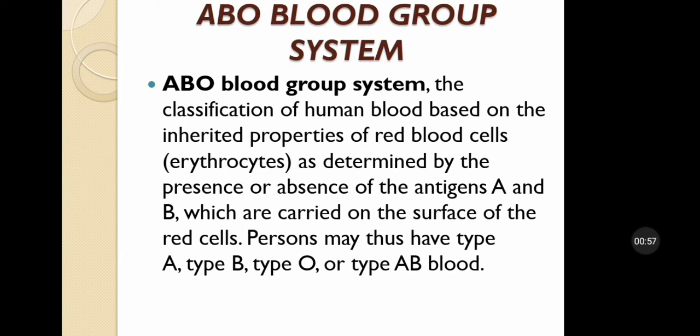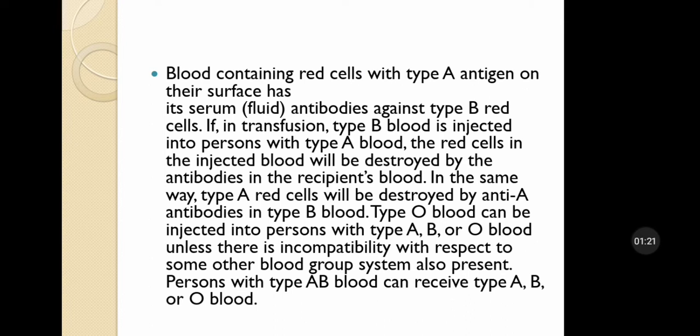There are different blood group systems. Firstly, we discuss the ABO blood group system. The classification of human blood based on the inherent properties of RBCs is determined by the presence or absence of antigens A and B, which are carried on the surface of the red cells. A person may thus have type A, type B, type O or type AB blood.